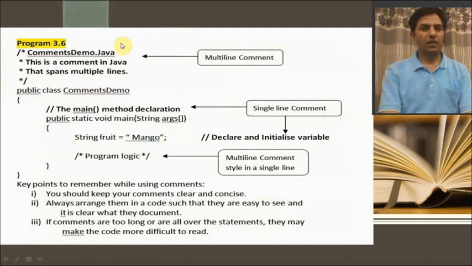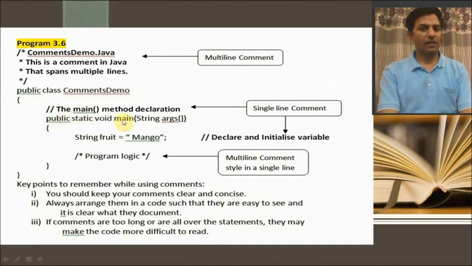Here we'll see with a demo how comments work. Now here I've used slash then asterisk symbol. Comment demo. Now this is a comment in Java. This spans multiple lines. So I've started with slash asterisk and I've ended with asterisk slash. So it is a multi-line comment because I've used this across different lines. Then I've written public class and the class name.